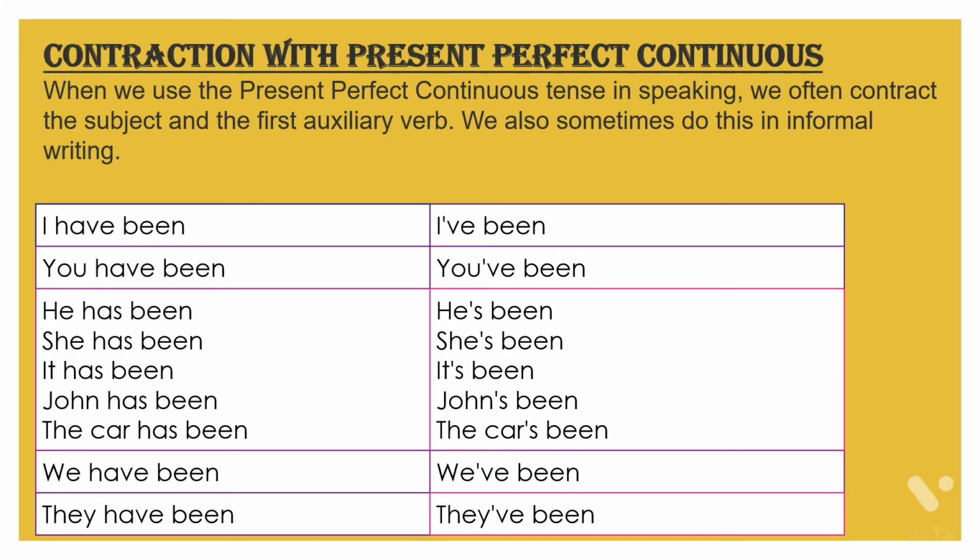Now here comes the contraction with the present perfect continuous tense. Like if it is given to you, "I have been," how can you write it? In this way: I apostrophe VE been. So this is how we do contraction in present perfect continuous tense.